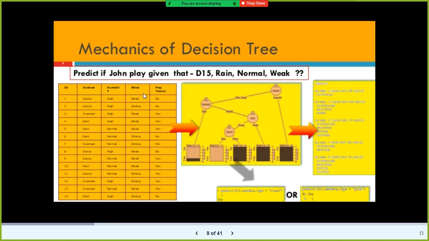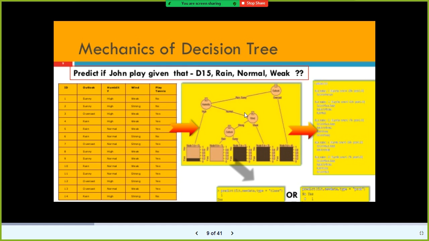And also, if you combine with the wind, for example, if the outlook is rain or sunny, and the humidity is high, and if the wind is weak, okay, there is something wrong with the data here.